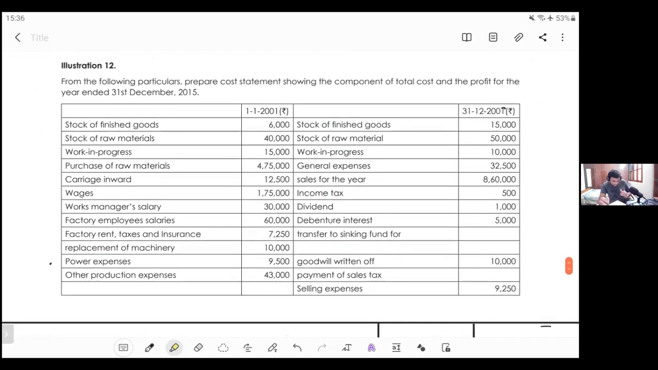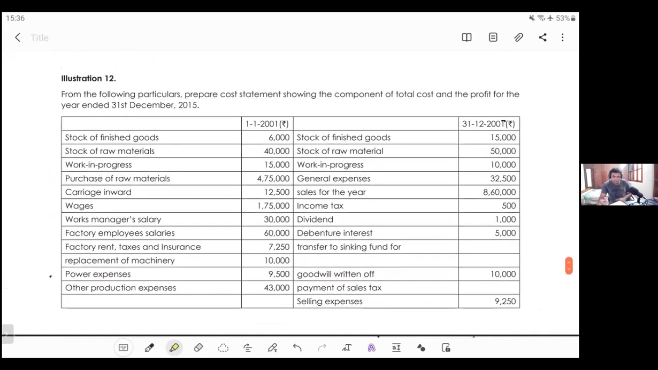Now, illustration number 12. Quite an easy illustration. No specific thing in it, but there are some things which you don't consider here, and that's what you are supposed to note. Let's read illustration number 12. He is saying stock of finished goods, stock of raw material, and stock of work in progress. This is given on 1/1/2001. So these three items comprise the opening stock.